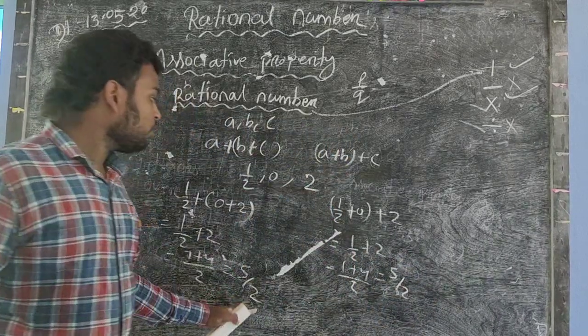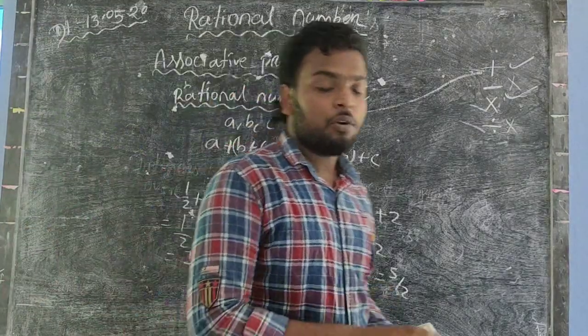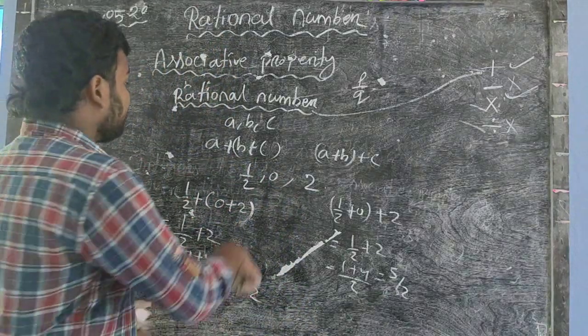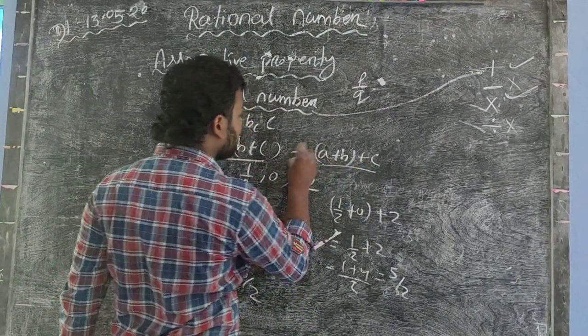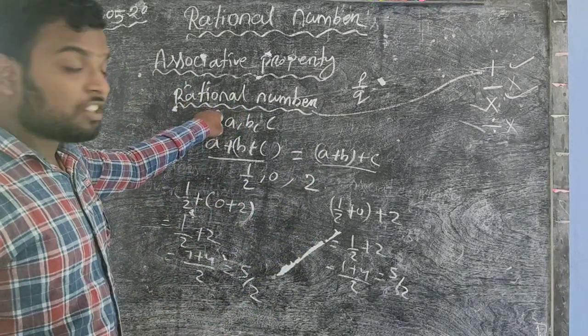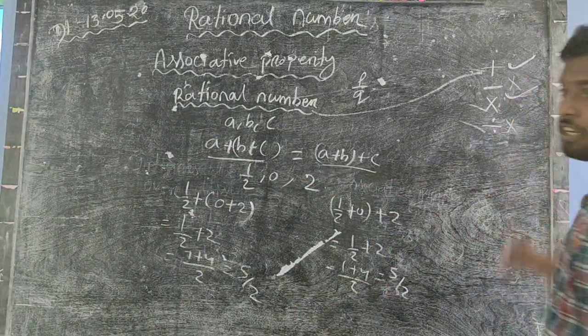So here you find 5 by 2 in the LHS and also 5 by 2 in the RHS. So we conclude that the value of this is equal to the value of this. So we conclude that rational numbers obey associative property in the case of addition.